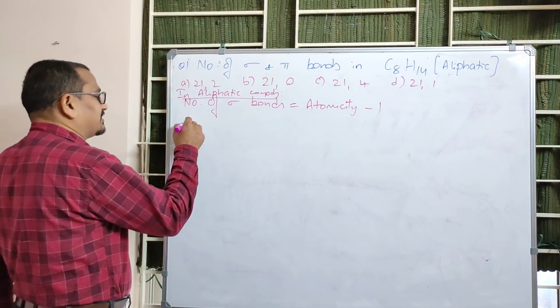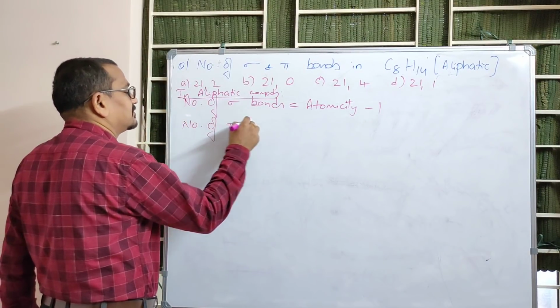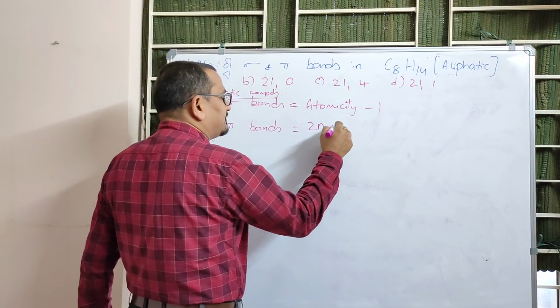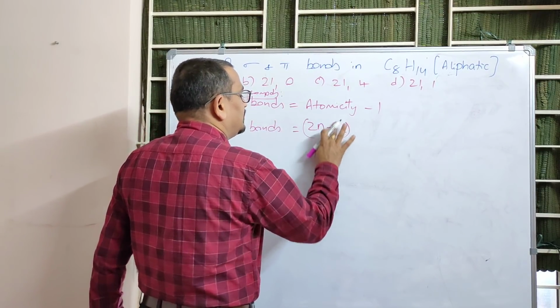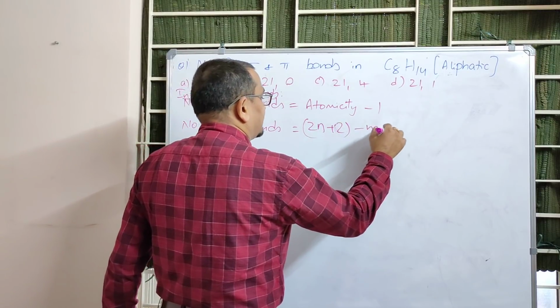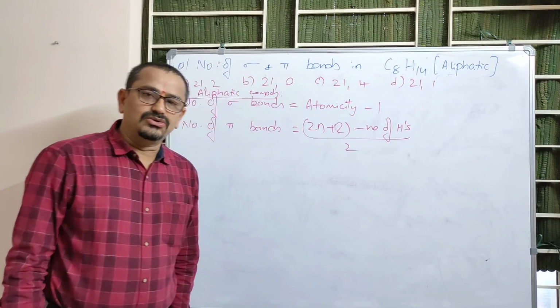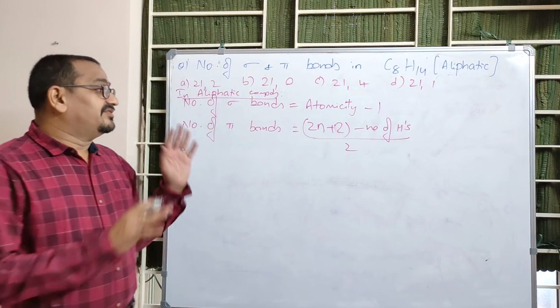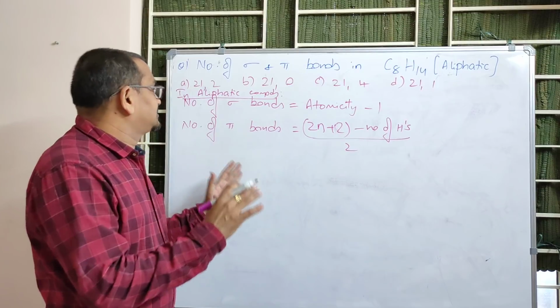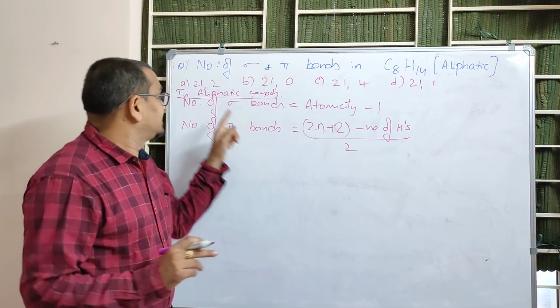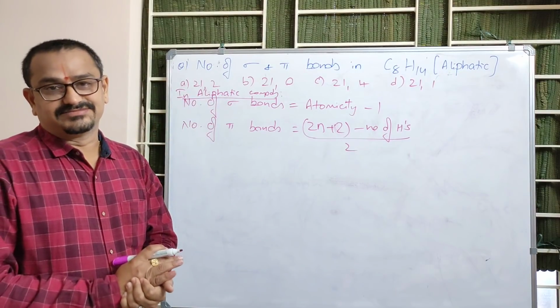And the number of pi bonds can be calculated as 2n plus 2 minus number of hydrogens, by 2. These are the formulas using which we can find the number of sigma bonds as well as pi bonds in aliphatic compounds. Understood?